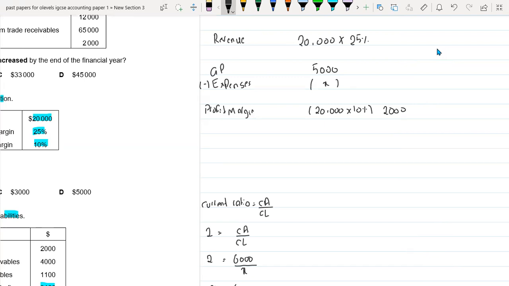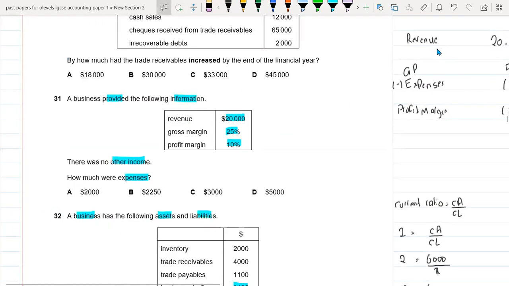So we will be having the expenses. Expenses would be 3,000. 5,000 minus 2,000, so this would be expenses. So we have done the reverse working. So it means that my C option is the right option.